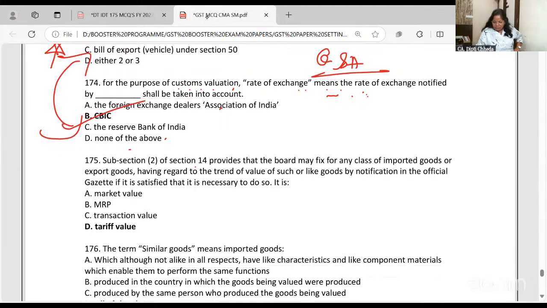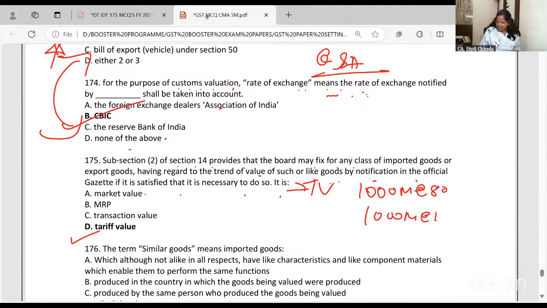Subsection 2 of section 14 provides that the board may fix for any class of the imported goods or export goods, having regard to trend of the value of like goods, by notification, if it is necessary to do. Sometimes if they feel the transaction value is very low and it will cause loss, instead of transaction value they can give tariff value. So I have imported 1000 meters of the cloth at 80. They're saying no, no, it is very low, for payment of custom duty you take 1000 meters at 100.